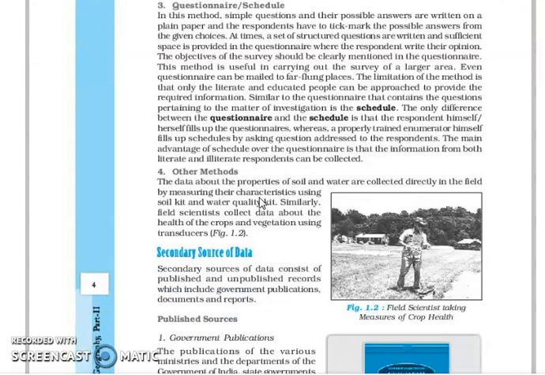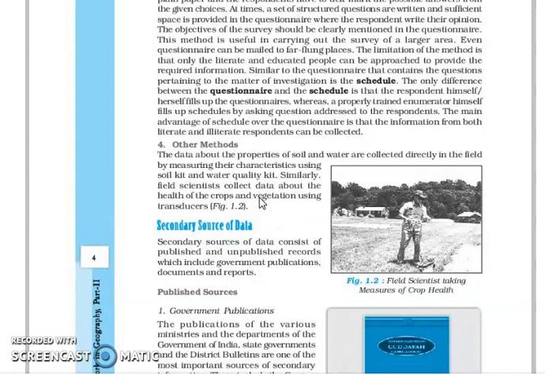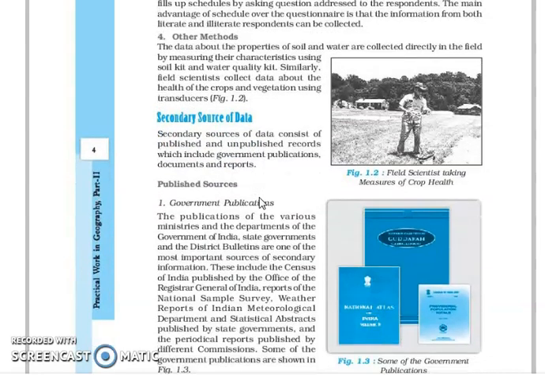Now, the secondary sources of the data. Again, the bold heading will be there on another page: secondary sources of the data. I already told you that this is when I am collecting the data from published and unpublished sources, and I am not physically going to that place. Secondary sources of the data also have a classification. One is the published source.